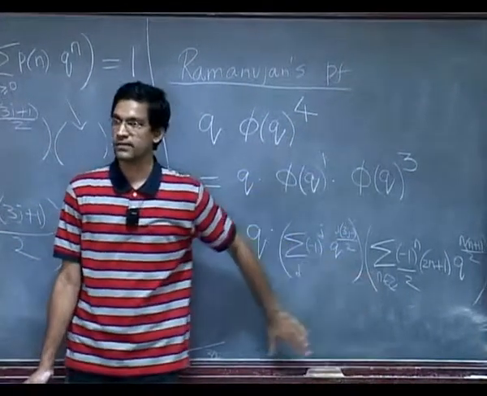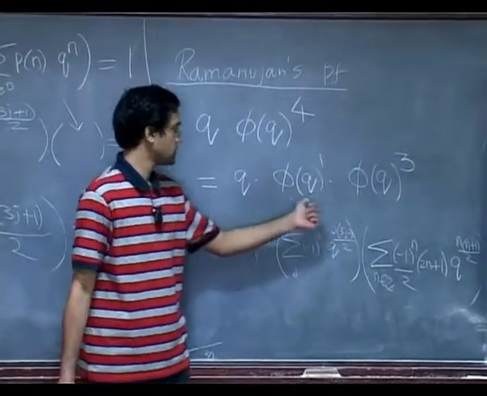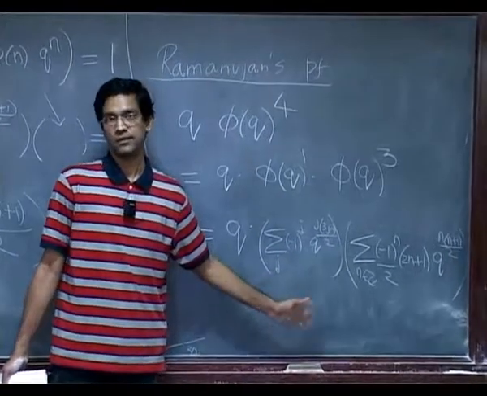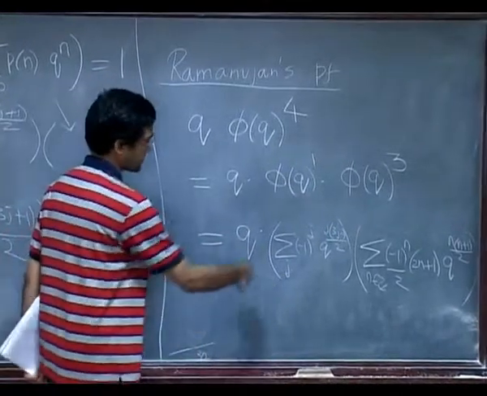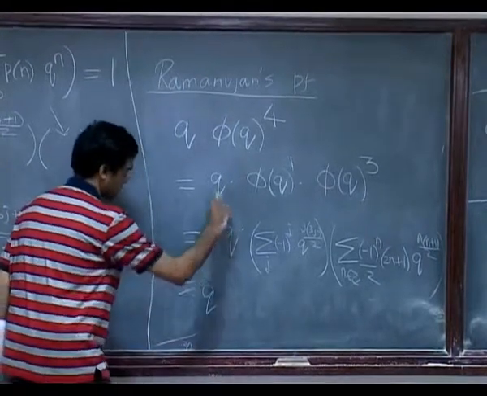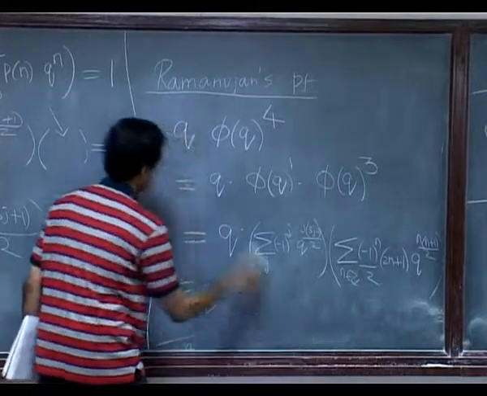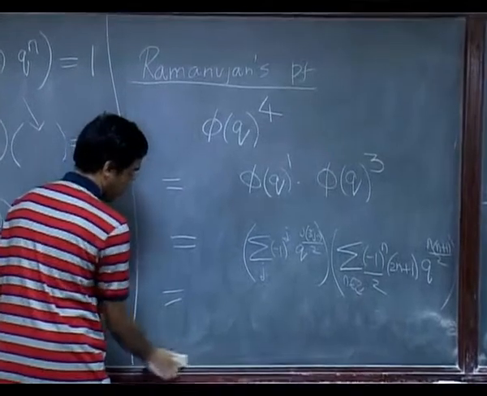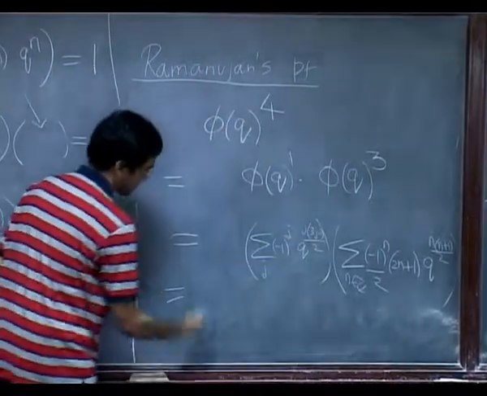So in essence, you've gotten an expression for phi of q to the 4, but now there is sort of a new ingredient, which is, earlier we wrote, Euler and Jacobi consisted in writing these infinite products as an infinite sum where the sum ranged over Z, just over the rank 1 lattice. But now the sum is really a double sum. So this q sort of just comes along for the ride. It's not an important part of the calculation. Maybe I can even get rid of it. So let's forget the q.